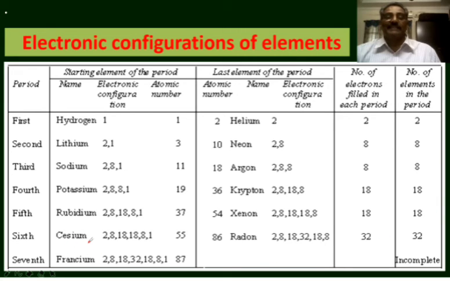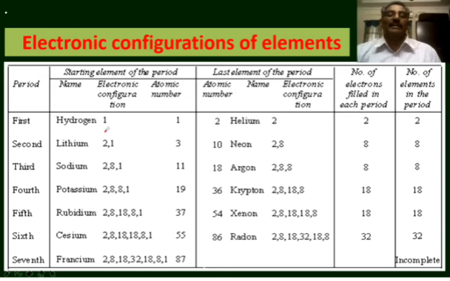In the same way, the sixth period starts with cesium with atomic number 55. The electron distribution is 2, 8, 18, 8, 1, and the period ends when the sixth period is completed with 8 electrons. That is, from 55 to 86, radon, 32 electrons are successively filled. So 32 elements are present in the sixth period.